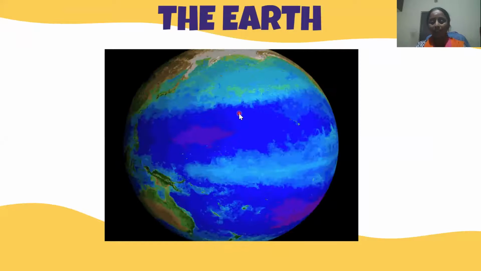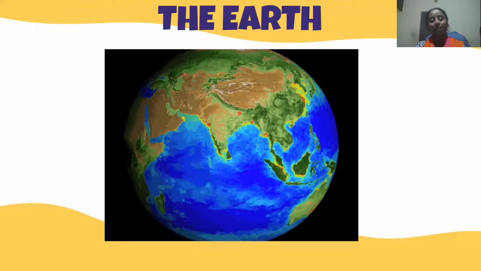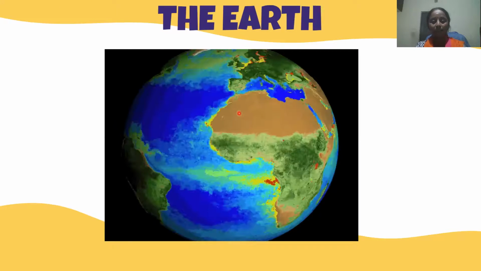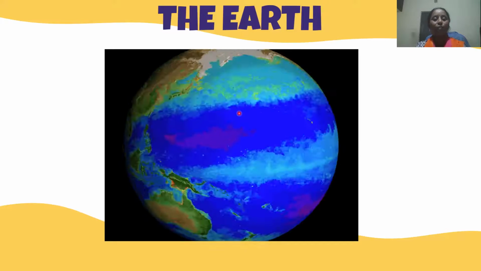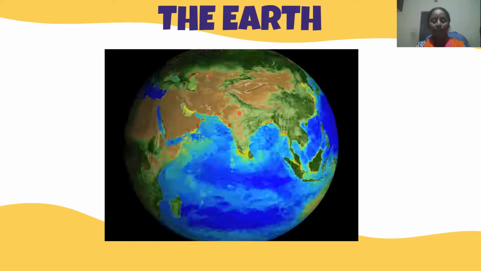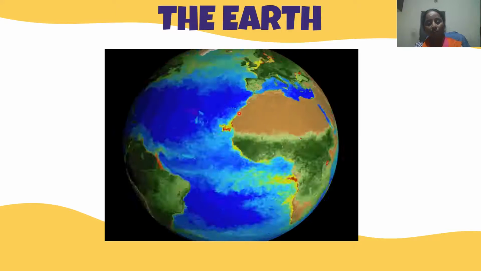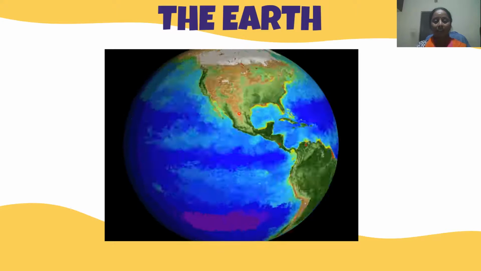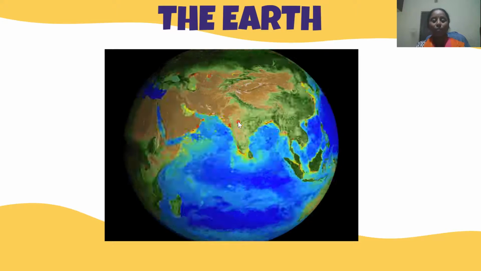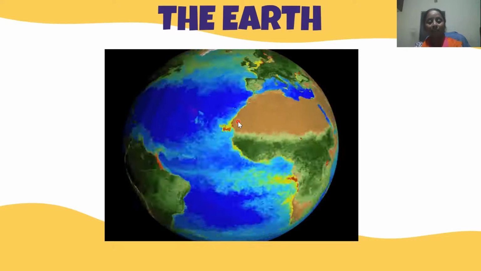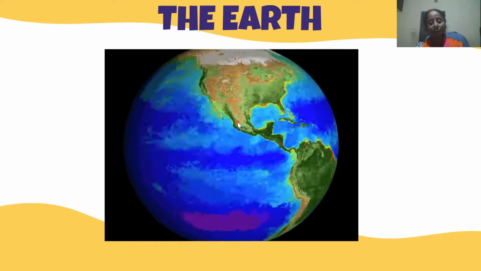This is our planet Earth. We say the Earth is the living planet because all the sources for living organisms to live on a planet, such as soil, land, water, air, and many things, are available only on the planet Earth. So we call the Earth the only living planet in the solar system.